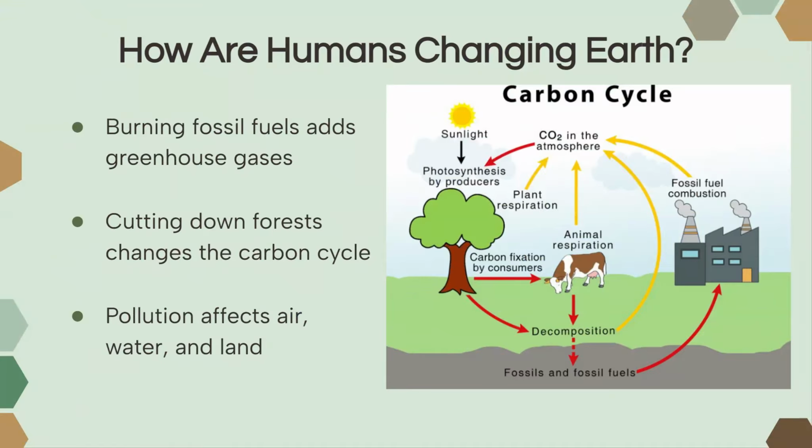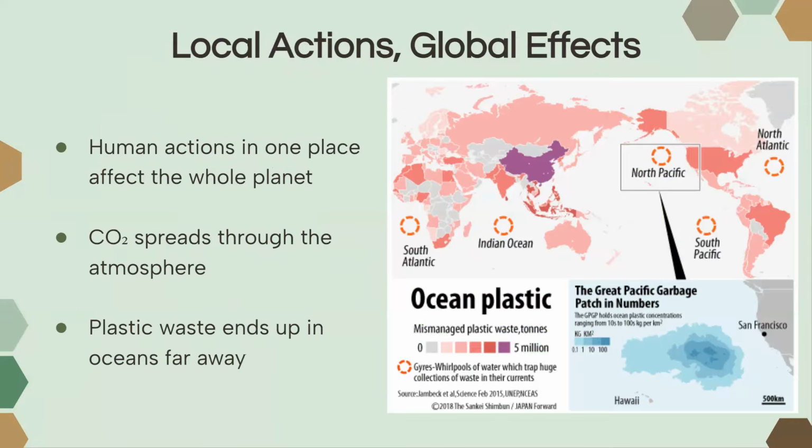Well, we burn fossil fuels that add greenhouse gases to the atmosphere, and we also cut down forests that change the carbon cycle, and we also are very much involved with polluting the earth's surface, which affects the air, water, and land. So we are constantly interacting with different parts of the earth and our environment. We're changing or manipulating our environment, and that can have multiple consequences by the different systems interacting with each other and amplifying or worsening those changes through feedback loops, especially positive feedback loops.